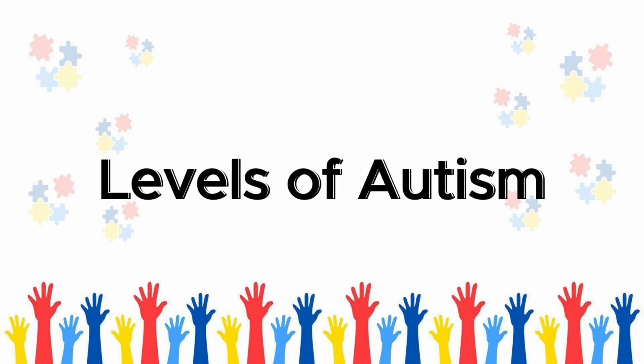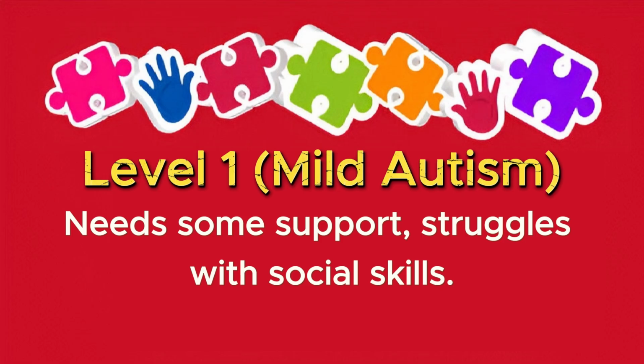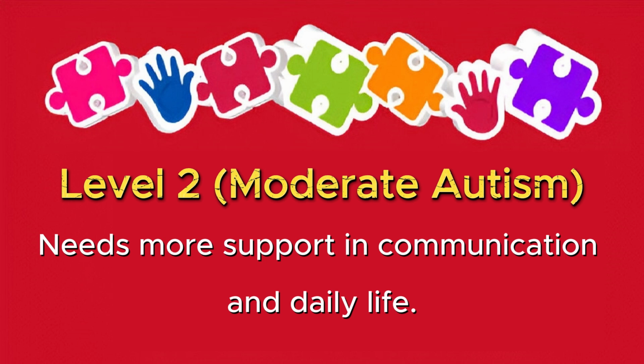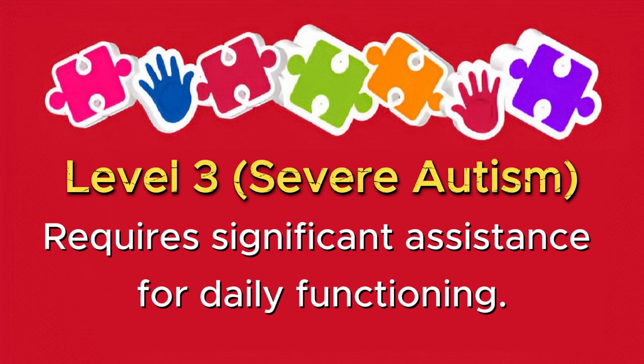Levels of autism. Understanding the spectrum. Autism is classified into 3 levels based on how much support a person needs. Level 1. Mild autism. Needs some support. Struggles with social skills. Level 2. Moderate autism. Needs more support in communication and daily life. Level 3. Severe autism. Requires significant assistance for daily functioning.